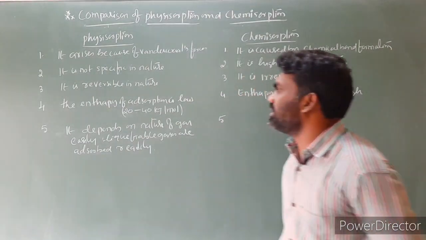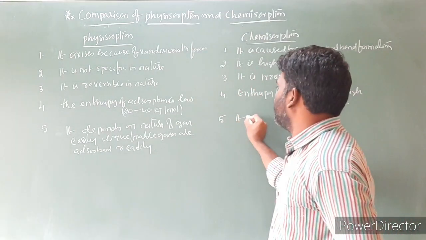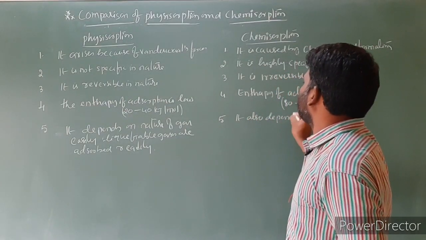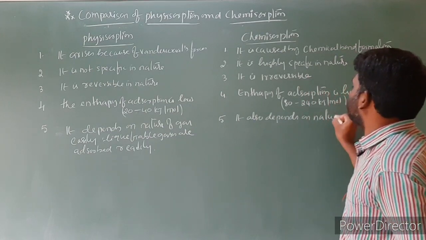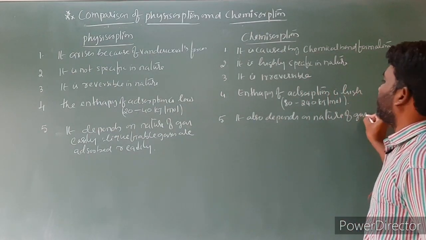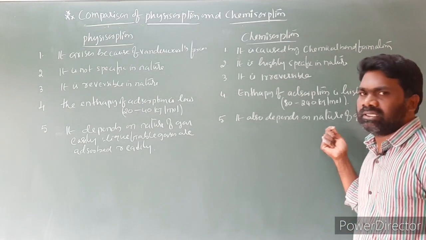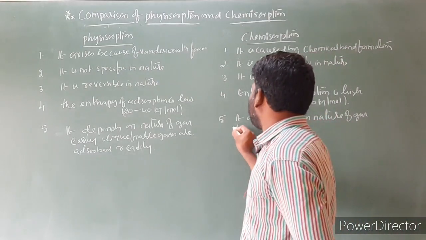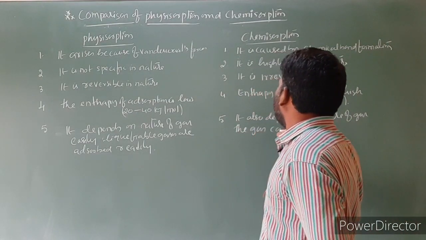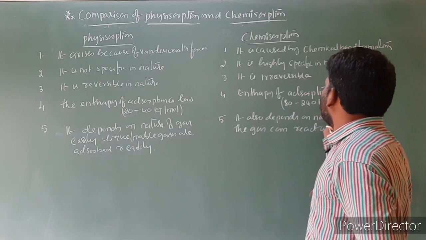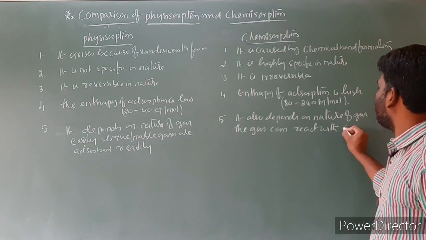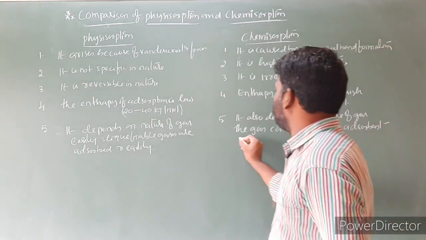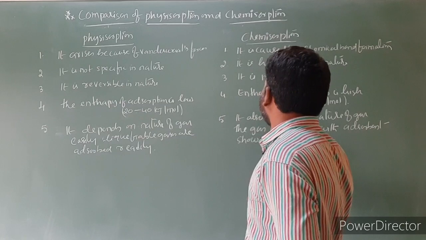In chemisorption, it also depends upon the nature of gas. The gas can react with the adsorbent and show chemisorption.